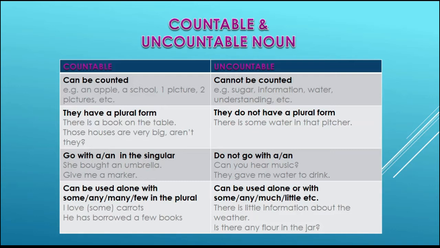Let's look at the uncountable nouns. They do not have a plural form. For example, there is some water in that pitcher. Here we cannot count the noun water. We cannot say 2 water, 3 water. We have to say some water.